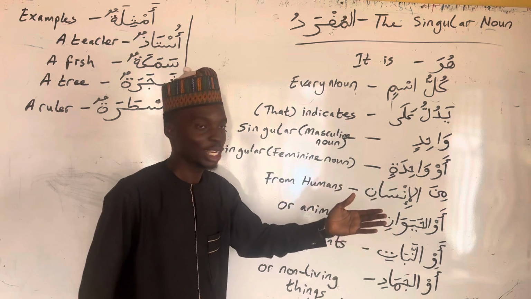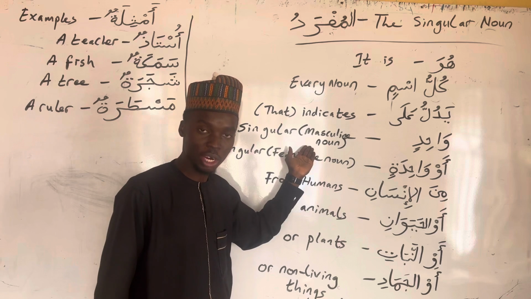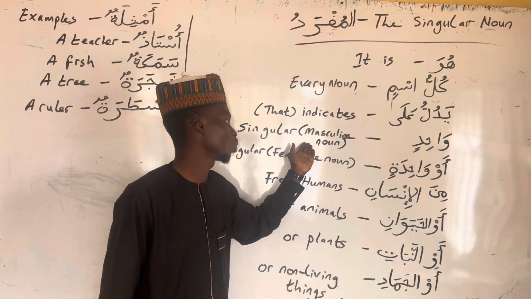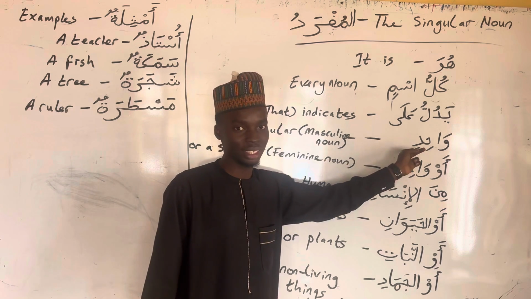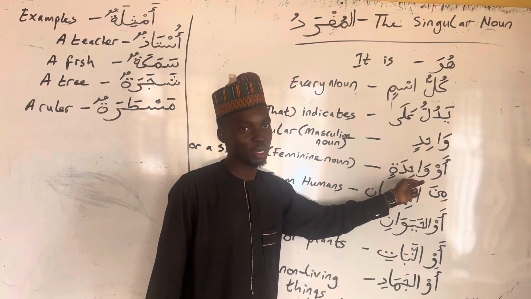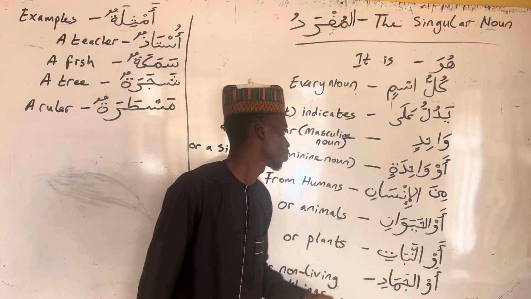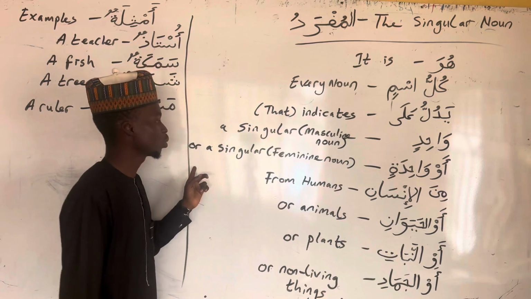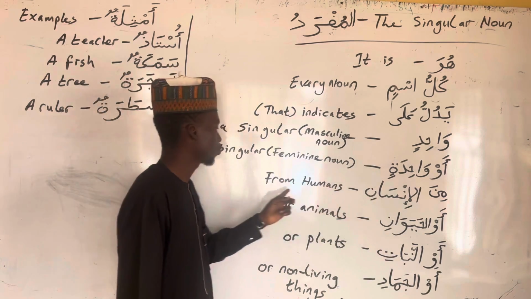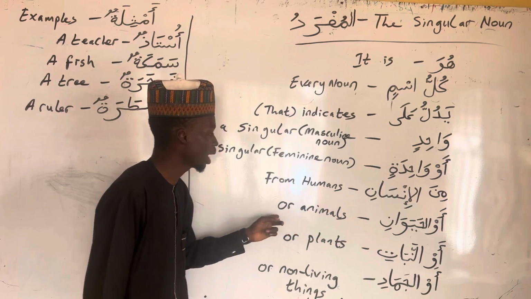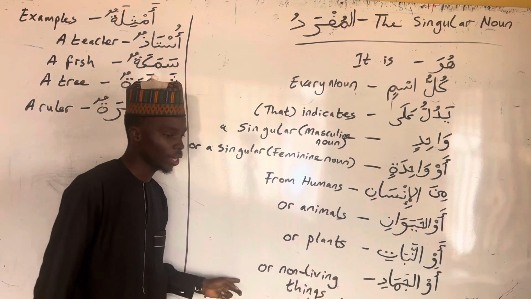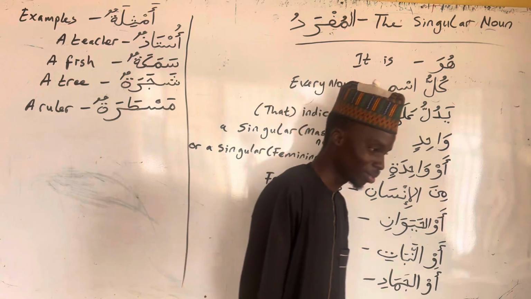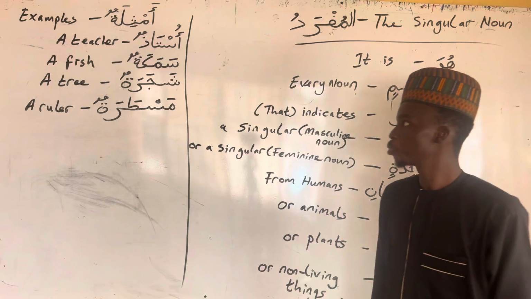So literally wahid means one or something singular. Wahidat, but technically we are referring to what? We know we are referring to masculine noun and feminine noun. You can see wahid, this is masculine, then wahida, this is feminine, because it has what? Tam marbuta. Aw wahidatin, or a singular feminine noun, min al-insan, from humans, aw al-hayawan, or animals, aw al-nabat, or plants, aw al-jamad, or non-living things. I think that's pretty clear.